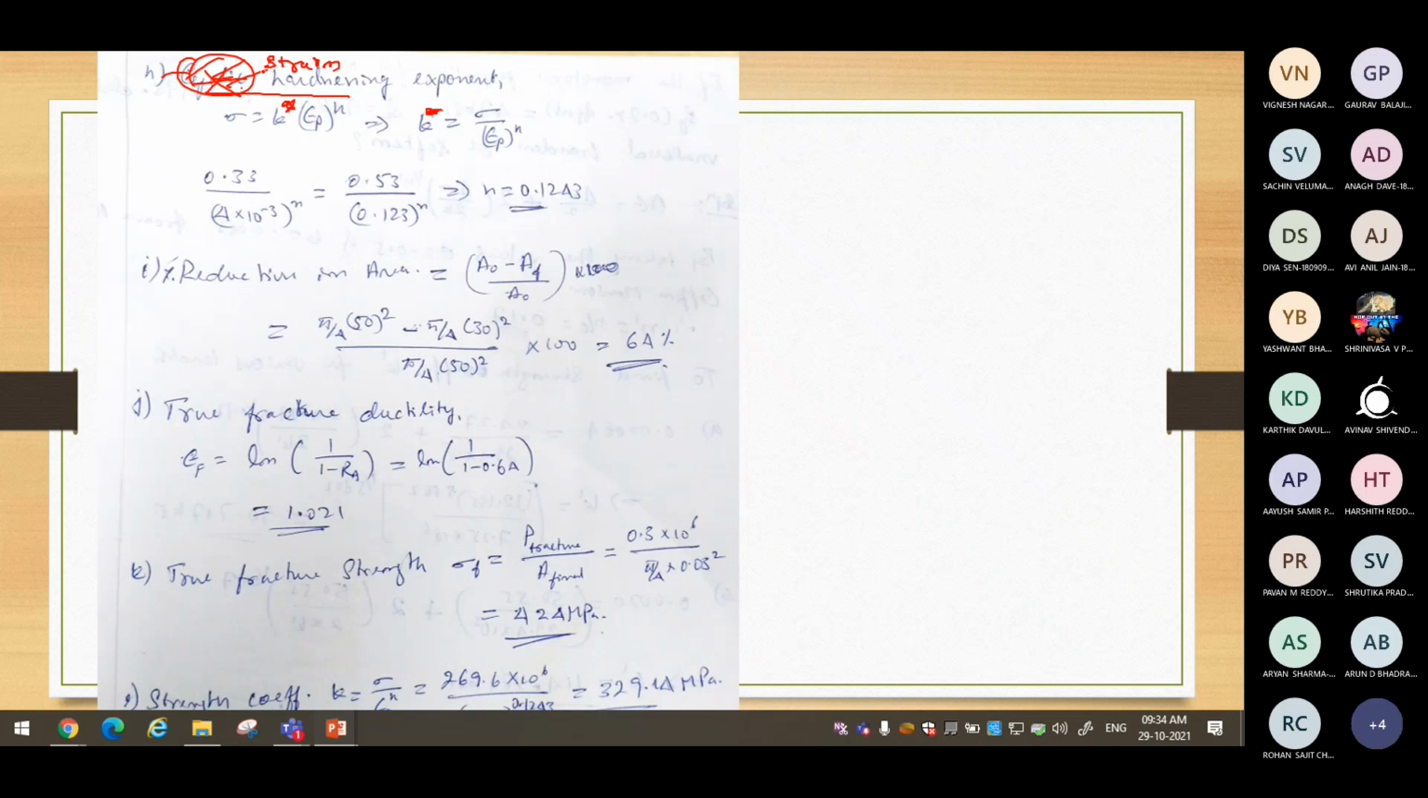Strain hardening exponent: we have the plastic strain and stress relationship. Sigma is proportional to plastic strain in this way. Okay. So use this particular equation and determine the strain hardening exponent. If there is any problem, please let me know if you have any doubt, because this is what we require in fatigue. This may be new to you. You have not used this particular equation and solved.